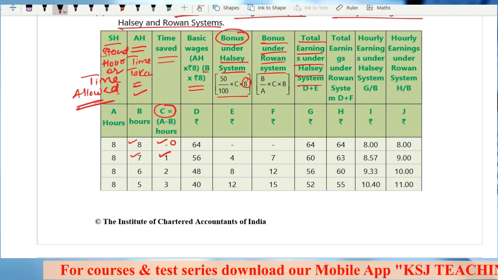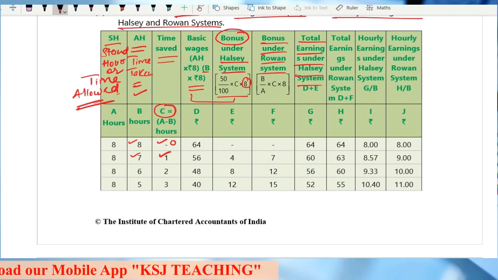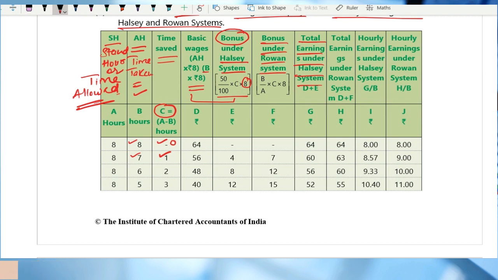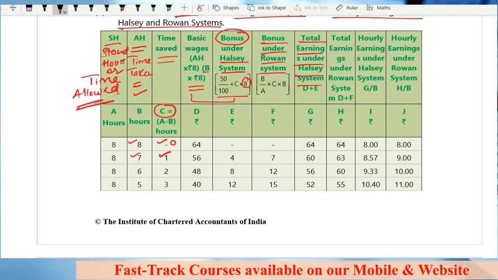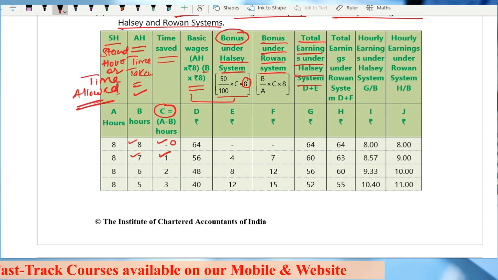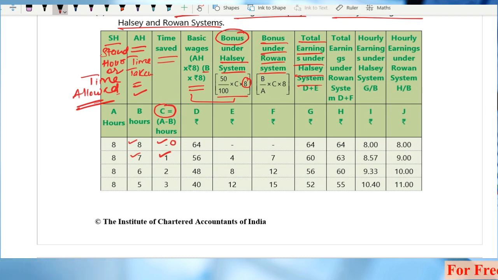What are the total earnings? Total earning means this basic wages plus bonus. See, the basic wages will be same under both the systems, whether it is Halsey system or Rowan system, because these two systems differentiate only in the payment of bonus, right? So the basic wages will remain same in both the systems. Total earning means basic wages plus whatever bonus you are earning under that respective system, right? Similarly, the total earnings under the Rowan system.